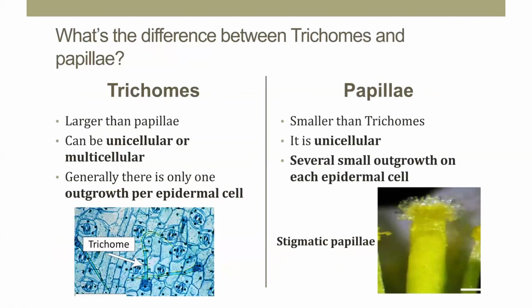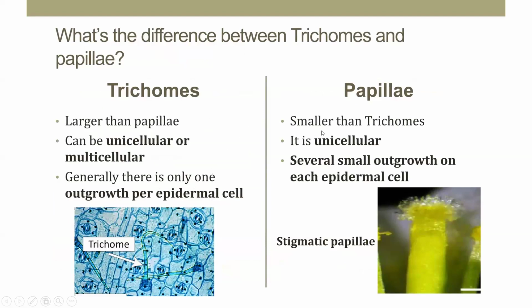We have already seen stigmatic papilla. So what is the difference between these trichomes and papilla? Trichomes are larger than the papilla, and can be unicellular or multicellular. Generally there is only one outgrowth per epidermal cell, derived from the epidermal cell.